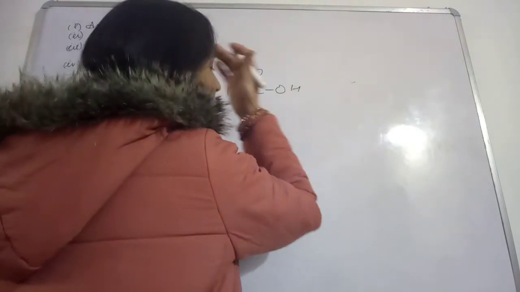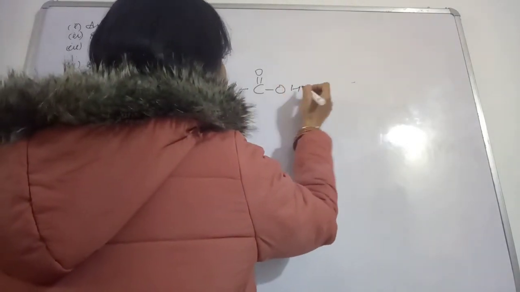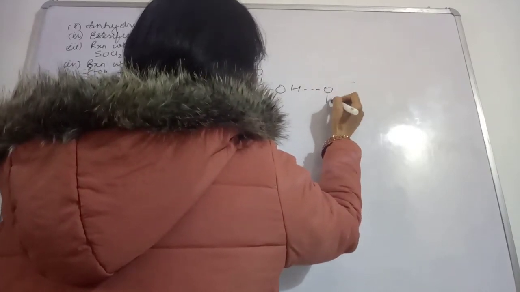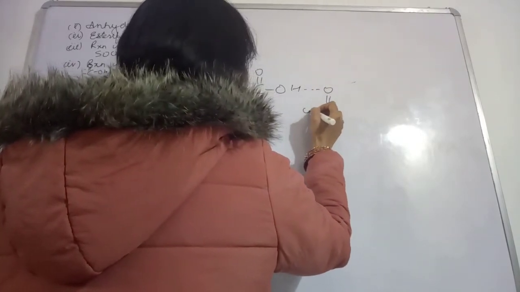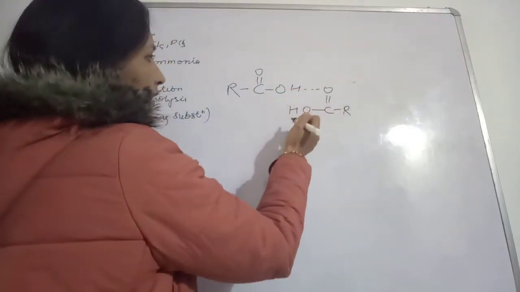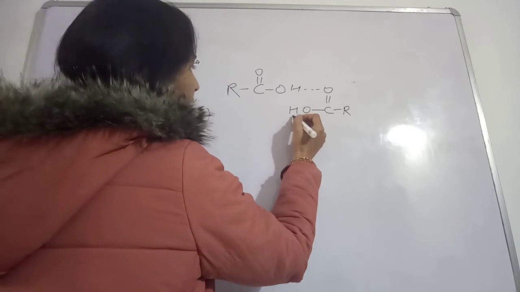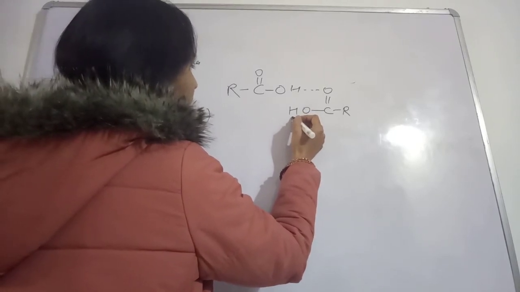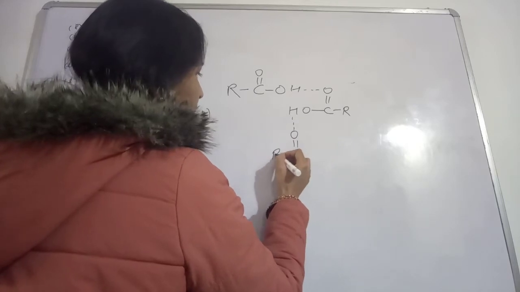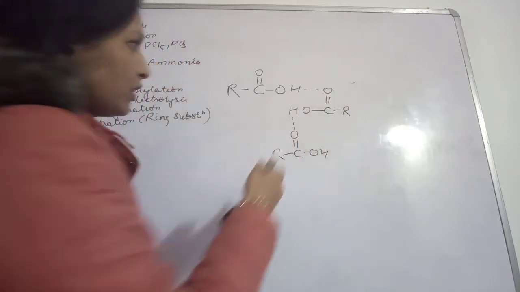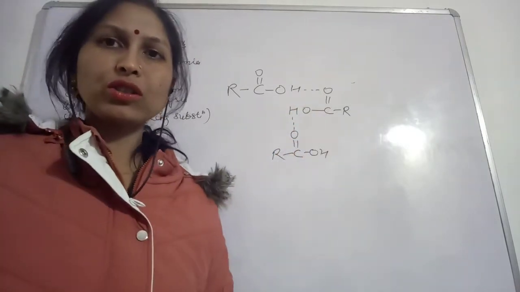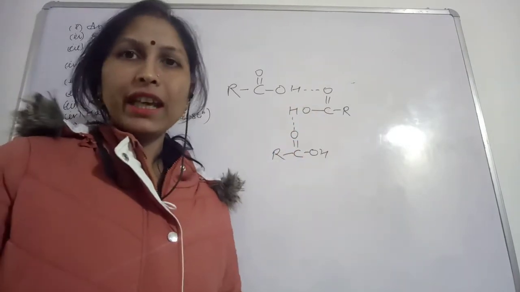The hydrogen bond will be made like this, and again a hydrogen bond like this. You can see the hydrogen bonding present between the molecules of carboxylic acids.